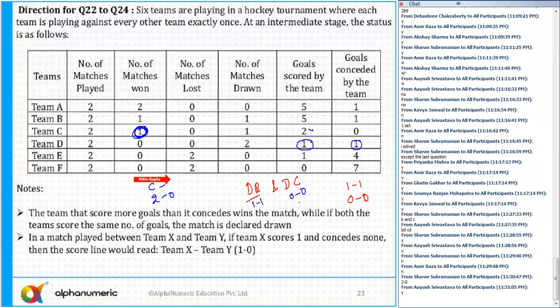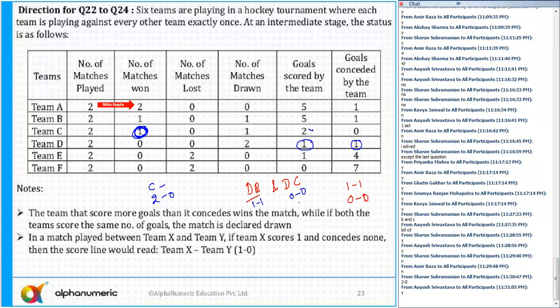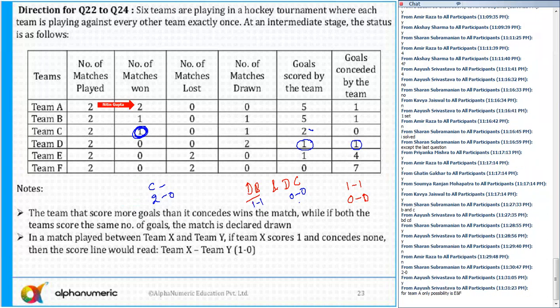Now, can it be team A? No. Because remember, team A has played both the matches. Team A has won both matches. So the only possibility is against E and F. Yes or no?